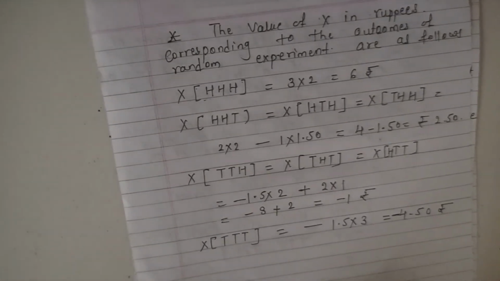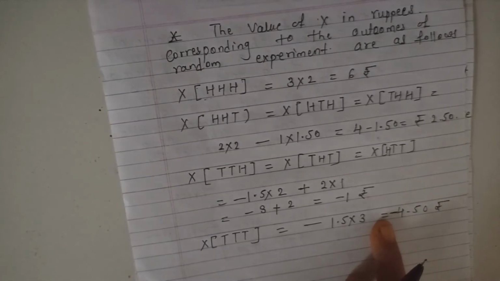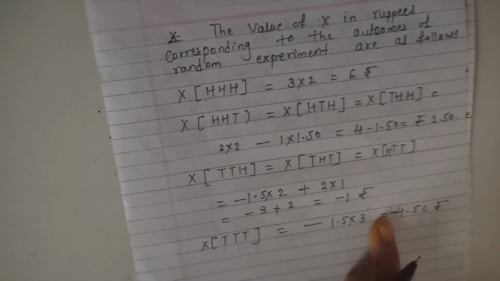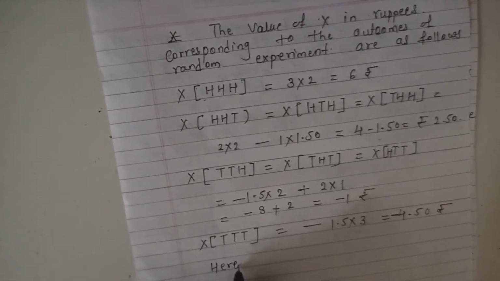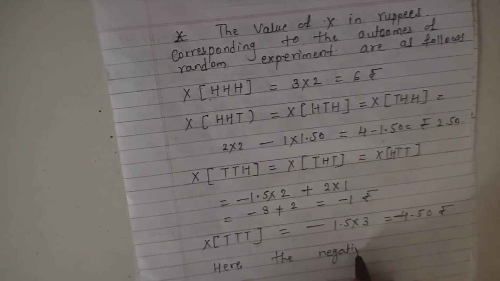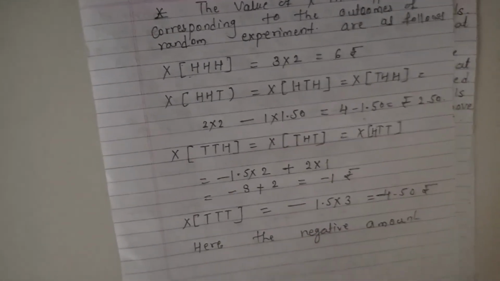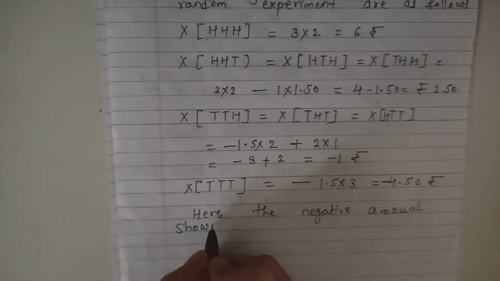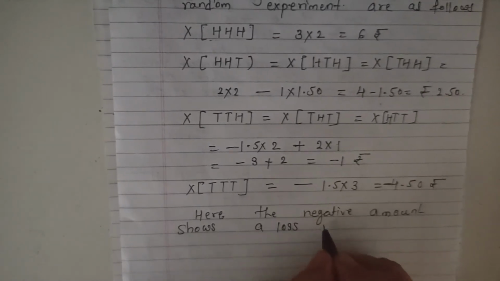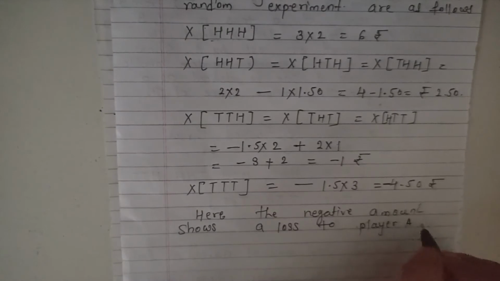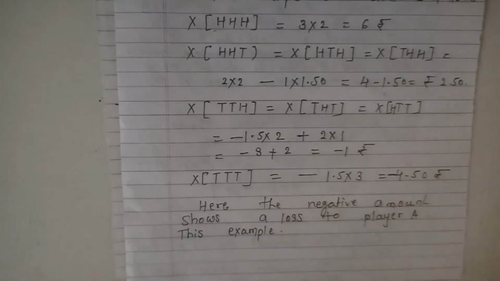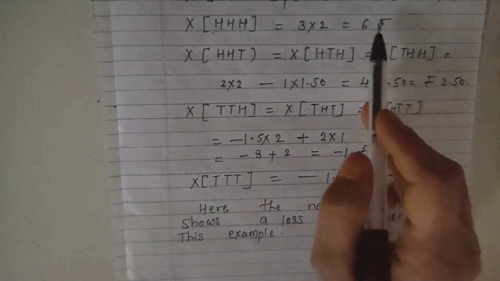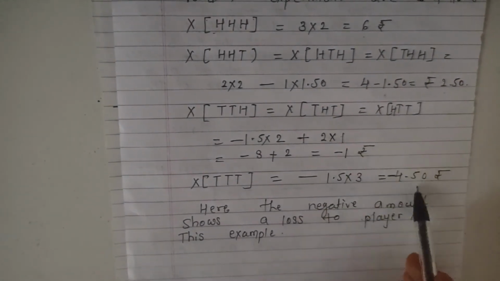So students, here a negative amount shows a loss to player A, and a positive amount shows the gain for player A. So we can write, here the negative amount shows a loss to player A, and this example shows X takes unique values 6 rupees, 2.50 rupees, minus 1 and minus 4.50.